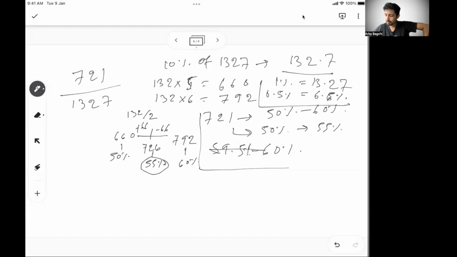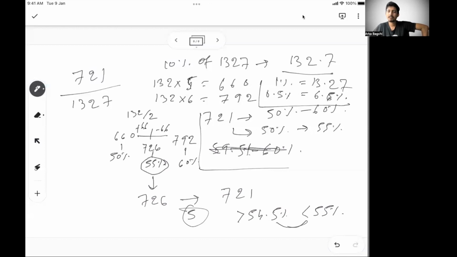6.6 units, I was at 55%. Sorry, my bad, not 59.6. Sorry. I was at 55% at 726. My target is 721. So I have to go down by 5 units. If I have to go down by 5 units, 0.5% is 6.6. So I cannot go even 0.5%. So my answer would be a little more than 54.5, but less than 55%. So somewhere between these two is my answer.